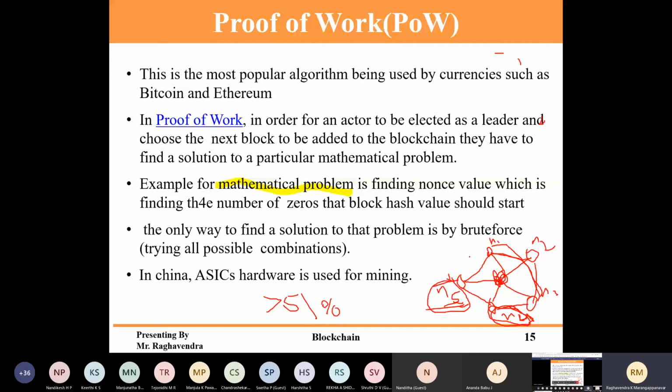This is the main concept of a consensus algorithm. If you have any doubt here, you can ask me. Proof of work is one such consensus algorithm used inside blockchain, specifically for Bitcoin. A lot of brute force technique is used.